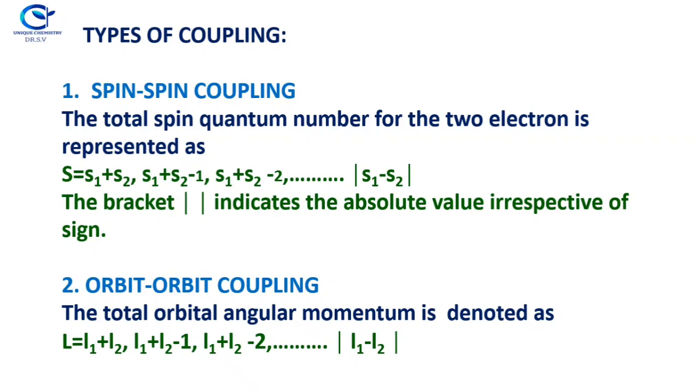Now the total spin quantum number for the two electrons is represented as capital S equals s1 plus s2, s1 plus s2 minus 1, s1 plus s2 minus 2, up to |s1 minus s2|. This type of bracket indicates the absolute value irrespective of sign. The next one is the orbit-orbit coupling. The total orbital angular momentum is denoted as capital L equals l1 plus l2, l1 plus l2 minus 1, l1 plus l2 minus 2, up to |l1 minus l2|.